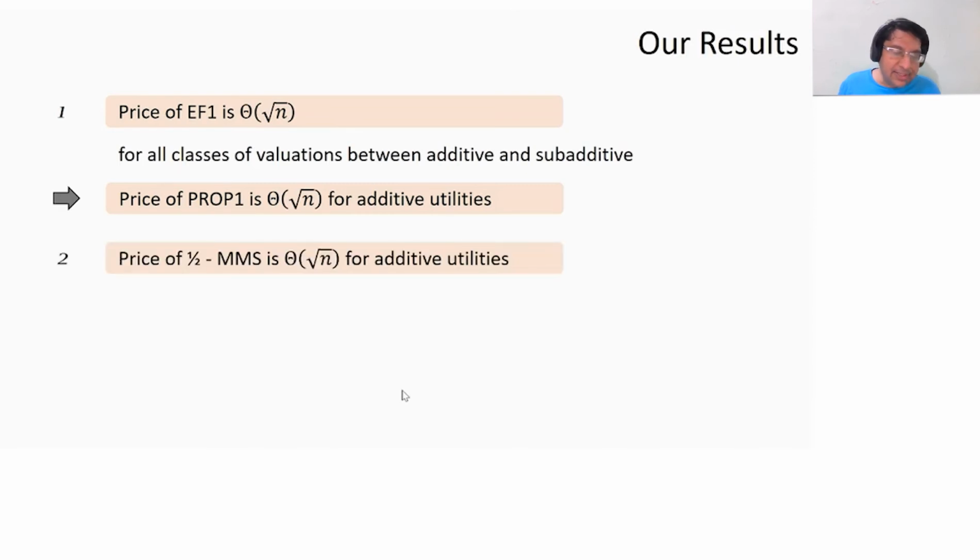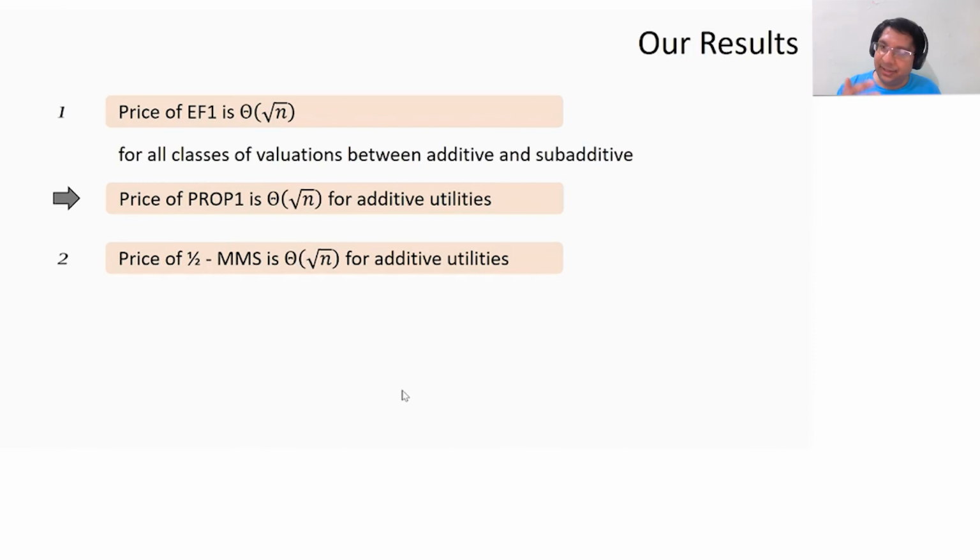What about MMS? So for half MMS, again, we show exactly the same results. We show that the price of half MMS is theta square root n. However, here we restrict ourselves to the case of additive utilities. I should say that for MMS, the case of non-additive, submodular, subadditive utilities is less well studied. There are results, but for example, we don't know if a half MMS even exists for submodular utilities.